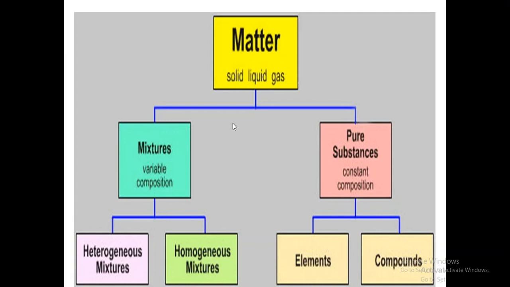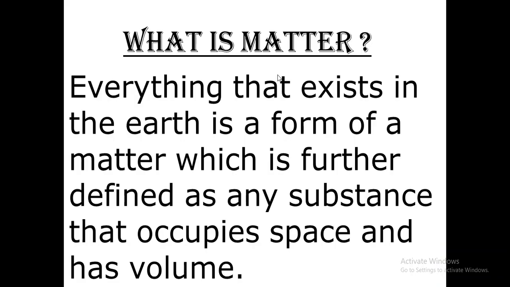But before going into the mixtures and the pure substances, I want you to have a small recap of the basic idea about matter. Now, what is matter? Matter is anything that exists on the earth, and when we have to define matter, we say it is any substance that occupies space and has volume. This is the definition you have been learning all these years. So anything that occupies space and has volume is called matter.